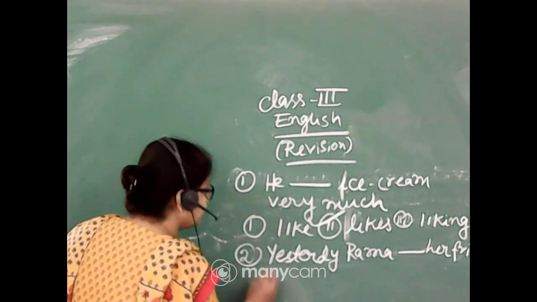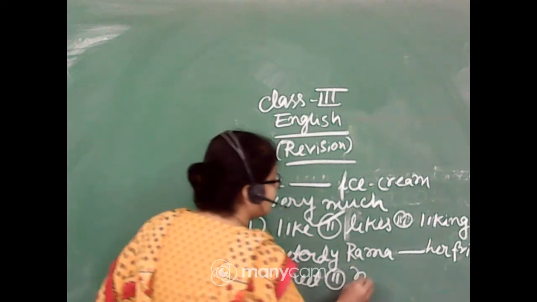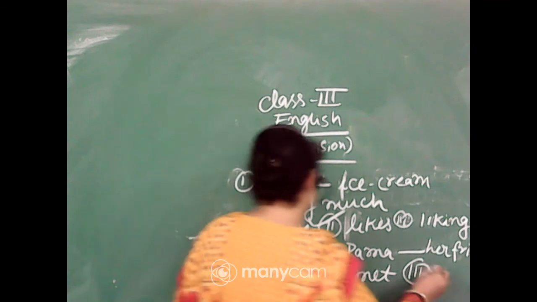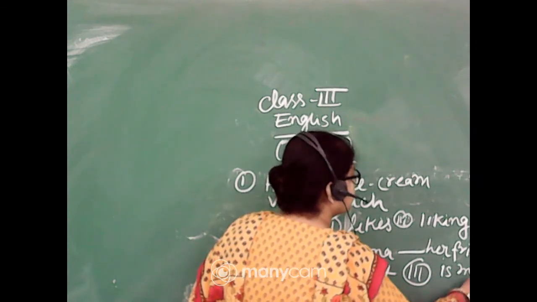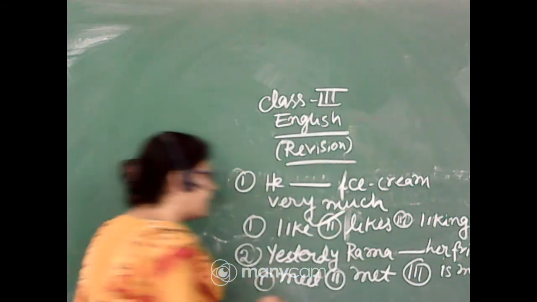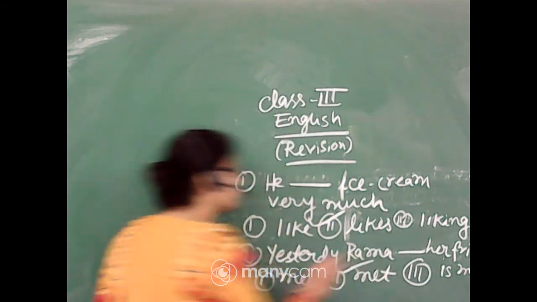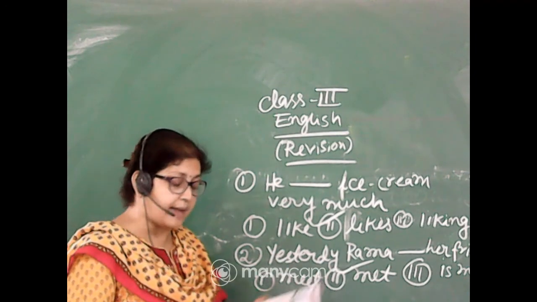Number 1, meet. Number 2, met. Number 3, is meeting. So obviously yesterday means we have to write met.